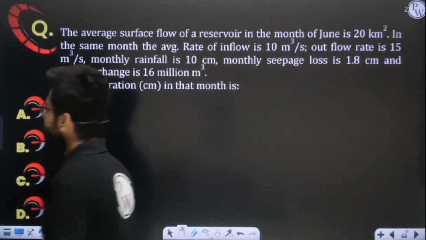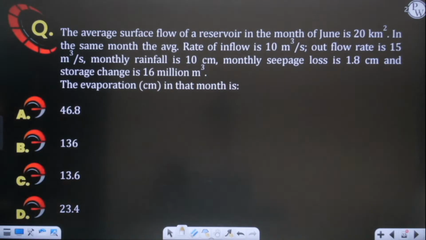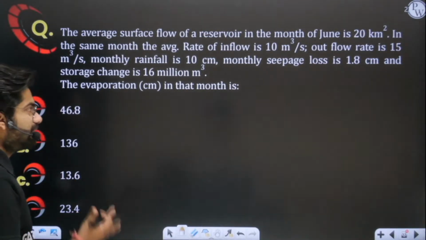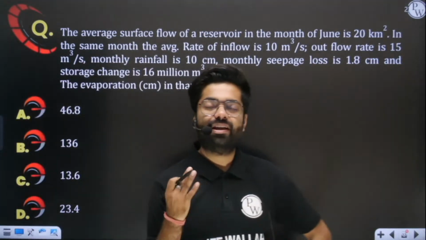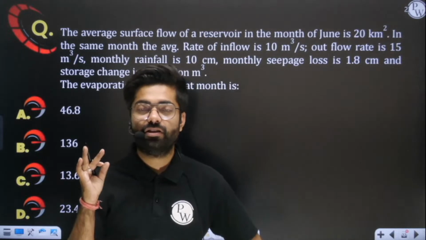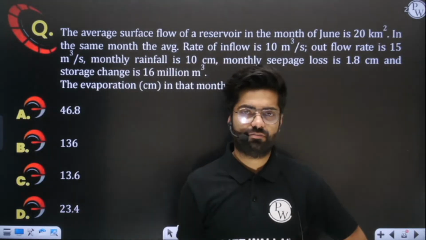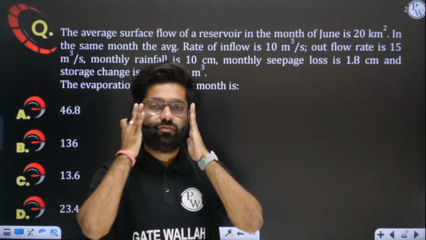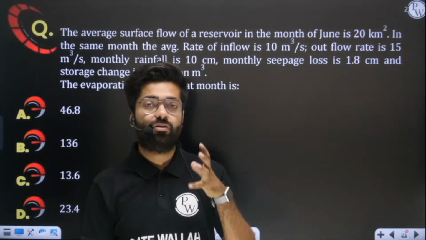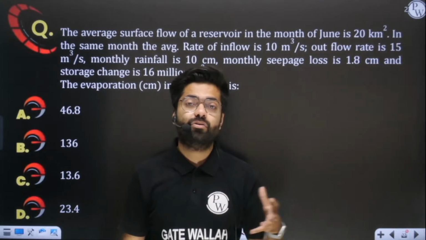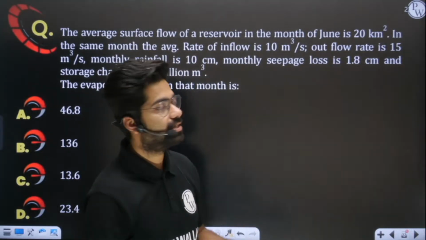Okay, now let's solve this question. The average surface area of a reservoir in the month of June is 20 kilometer square. Do you know what a reservoir is? Whenever we obstruct the flow of a river with the help of a dam, or any impounding reservoir, you will see that behind that dam or wall we will have a huge amount of stored water. That is nothing but a reservoir.